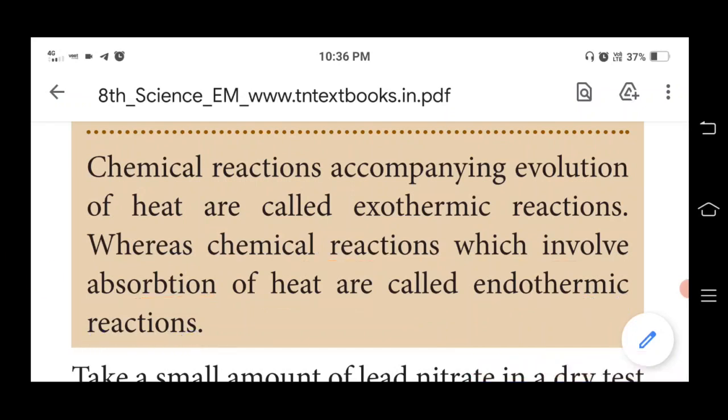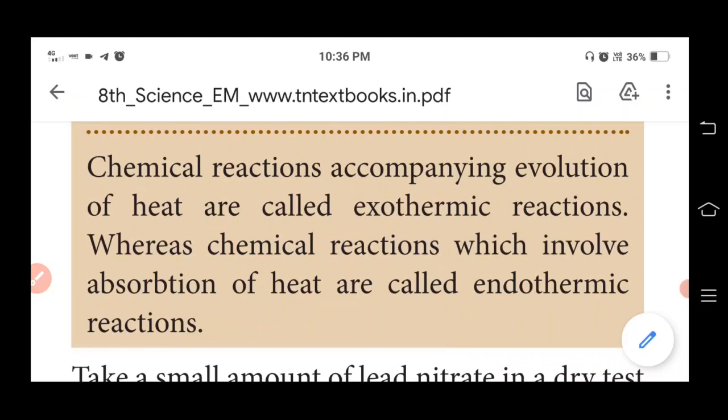Important 2-mark question: Define exothermic reactions and endothermic reactions. The reaction which evolves heat energy is known as an exothermic reaction and the reaction which absorbs heat energy is known as an endothermic reaction.